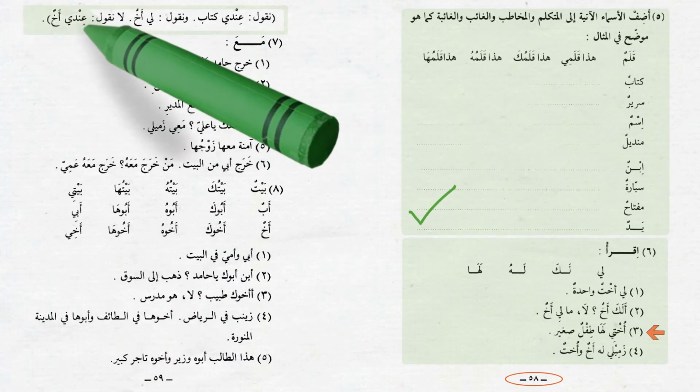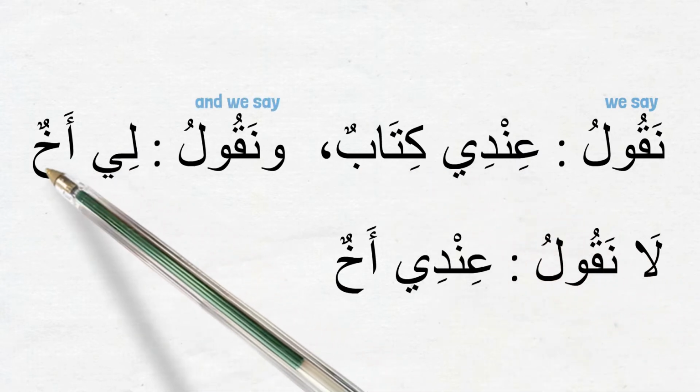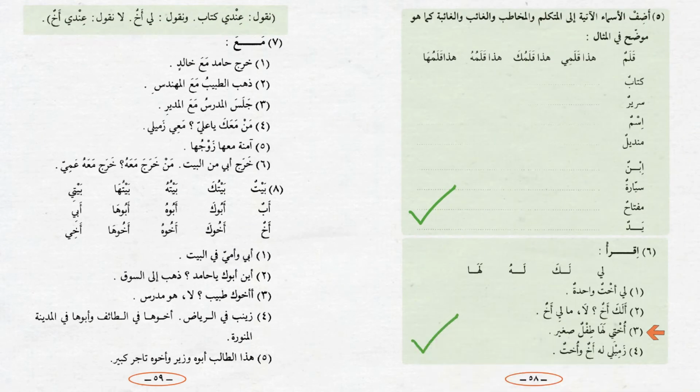At the top of page 59, there is an end note for this exercise that says نقول, we say عندي كتاب, I have a book. ونقول, and we say لي أخ, I have a brother. لا نقول, we do not say عندي أخ. In other words, we cannot use عندي for أخ because أخ is a relation. It is inseparable. That's what we talked about at the end of the last episode. Feel free to revisit that video if you'd like to refresh your memory about the difference in usages of عندي and لي. Okay, with that, we finished exercise 6.